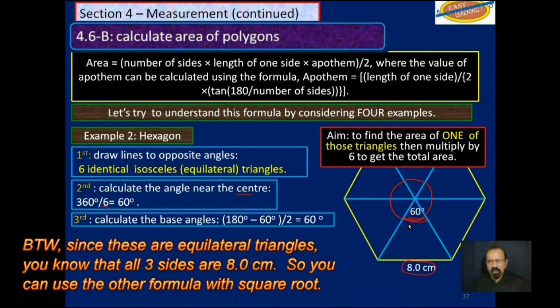We will calculate the base angle the same way we did for the pentagon. Subtract 60 from 180. That's the sum of the 3 angles in a triangle, and that will give us the sum of the other 2 angles. We divide by 2 and we get these individual angles here, which now works out to be 60. In this case, with the hexagon, what we have here are equilateral triangles. All 3 sides are equal and all 3 angles are equal. That only works for a hexagon.